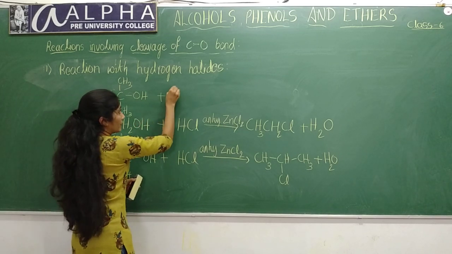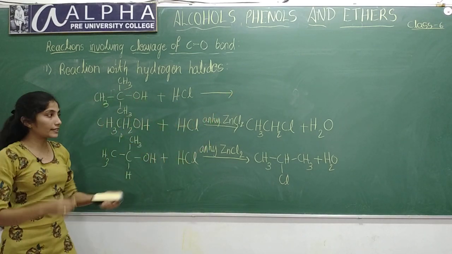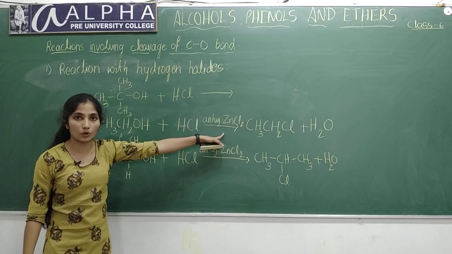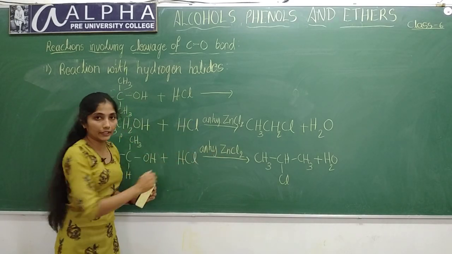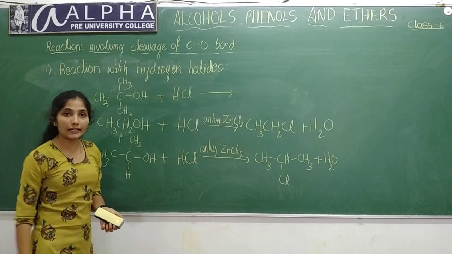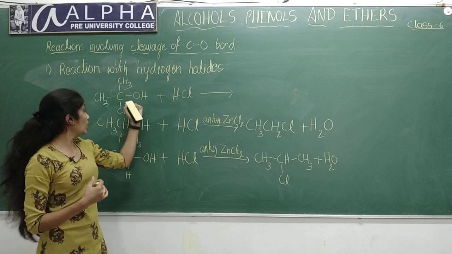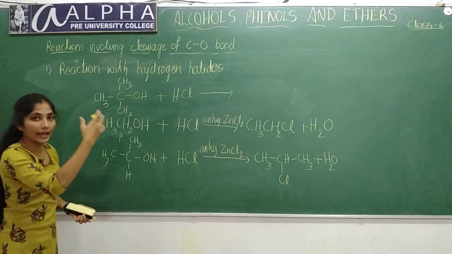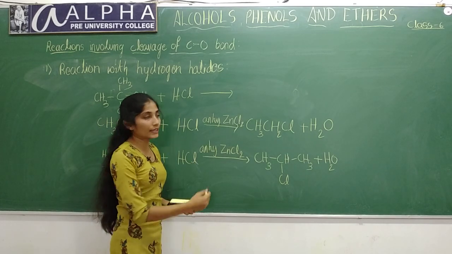When you treat this with HCl, here the reaction can take place in the absence of anhydrous zinc chloride also. If you don't use anhydrous zinc chloride here, you will get the product because tertiary alcohols are highly reactive towards HCl. So no need to take anhydrous zinc chloride here.